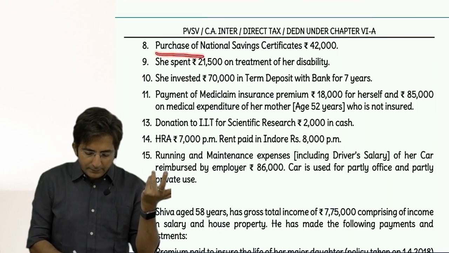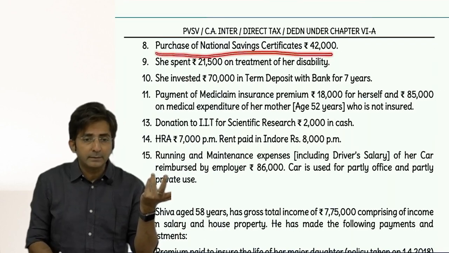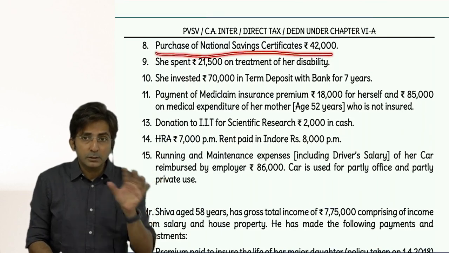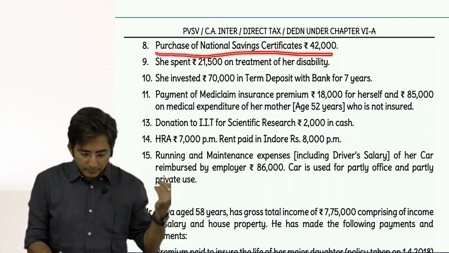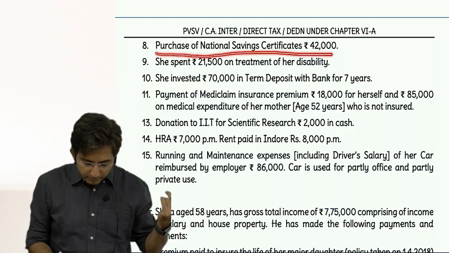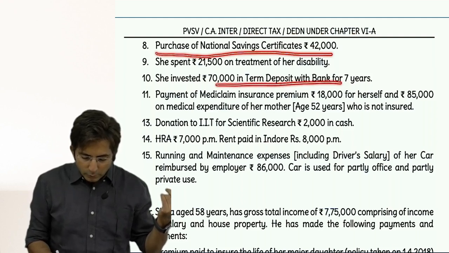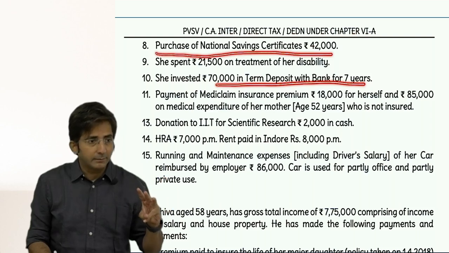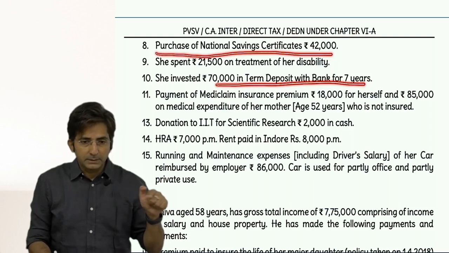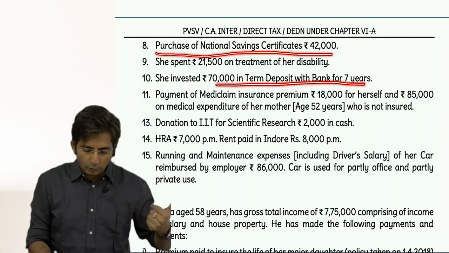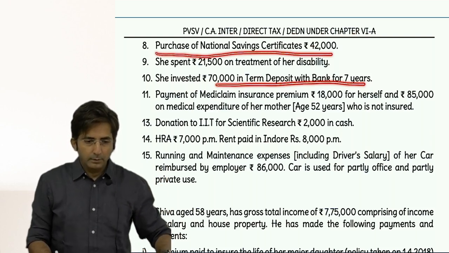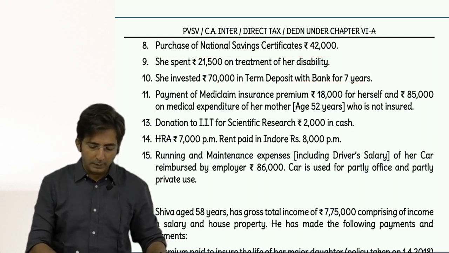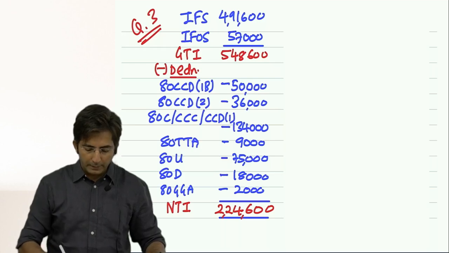Purchase of National Savings Certificate will also come in 80C. See, I am discussing the list of 80C, 80CCC, 80CCD(1). Then term deposit bank is also there. Then done. So only 3 items in 80C, 80CCC, 80CCD(1). Total of that is what? 1,34,000. Compare with 1,50,000. So it will be 1,34,000 only.